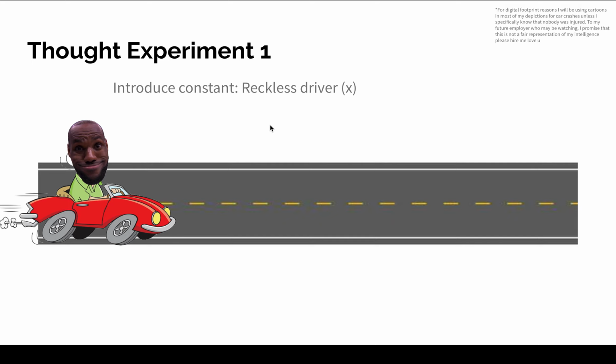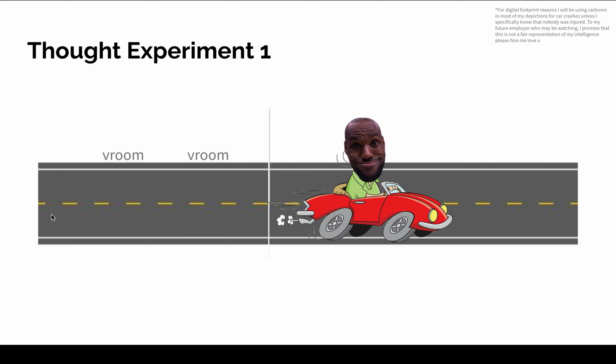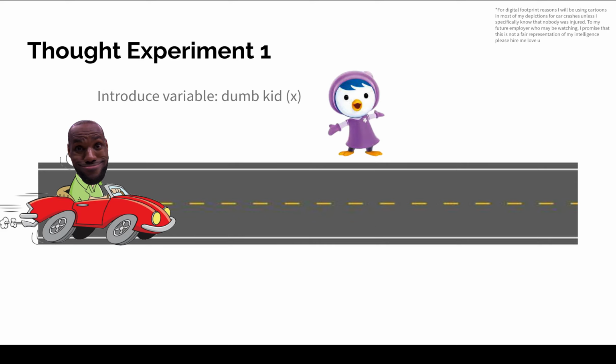So here's our first thought experiment. This is LeBron. Let's introduce him as Reckless Driver X. I think it's supposed to be K, because it's supposed to be a constant. I don't know why it's X, but it's a mistake in presentation, it's K. Assume that LeBron is going really, really fast, as you can see right here, going vroom vroom, as in very fast, right? I'll show it one more time for people who didn't catch that. Vroom vroom, very fast.